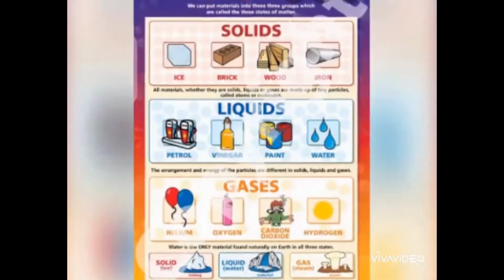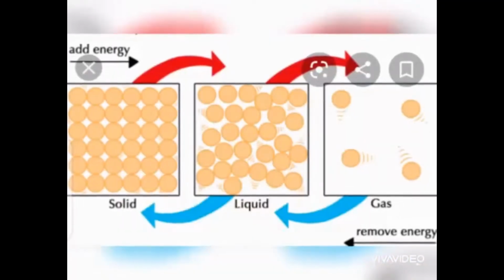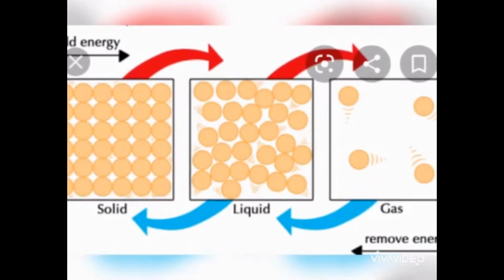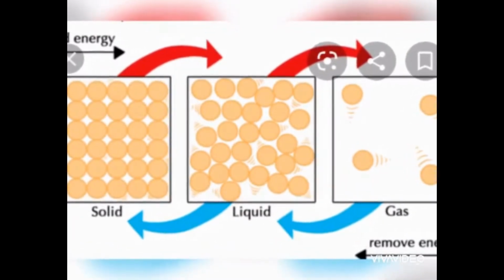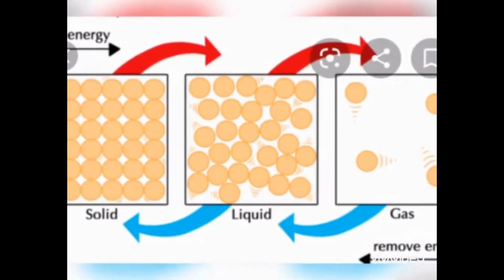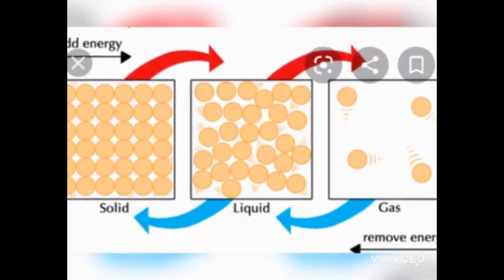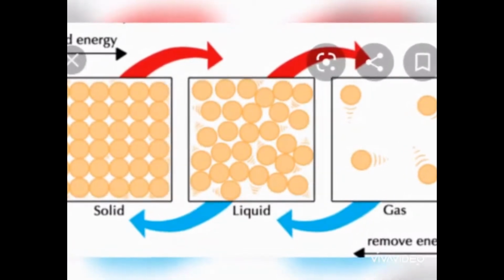Afterwards, we will talk about the change in state, like water exists in the form of liquid, and in the form of solid as ice, and when we provide heat to it, it will convert into gas, that is steam. So this is the conversion from one state to another state.